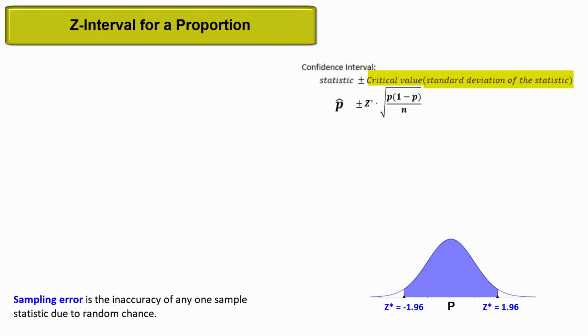We expect some error in our point estimator, in our sample proportion, because 95% of sample proportions should be as much as 1.96 standard deviations away from the true population proportion. Let's relate this to what we've probably seen before.